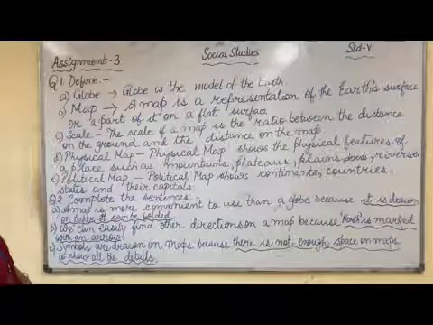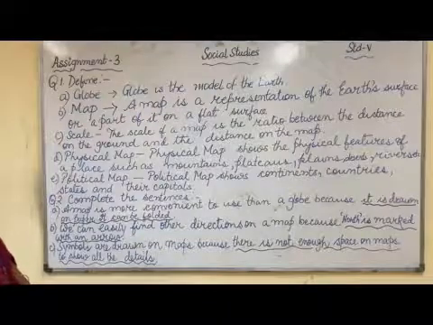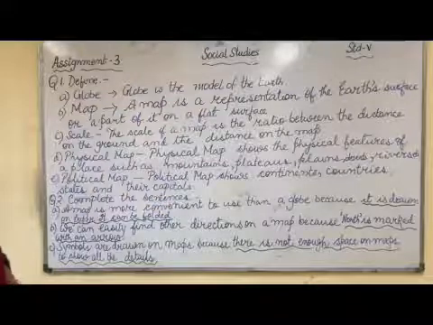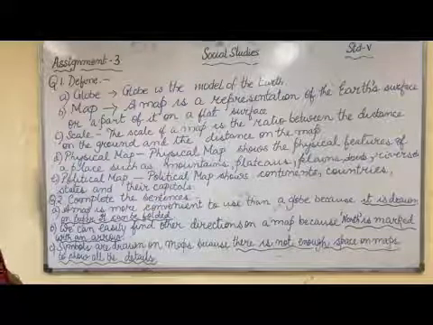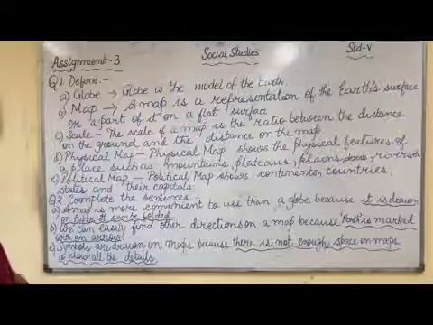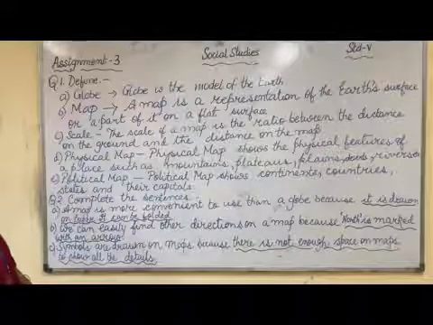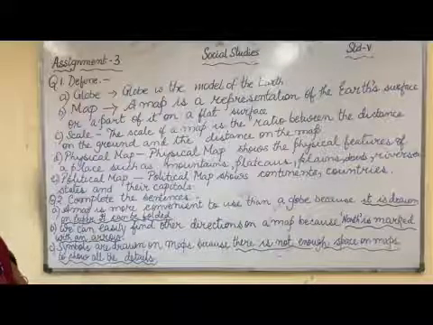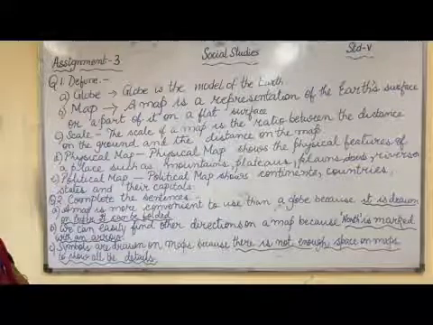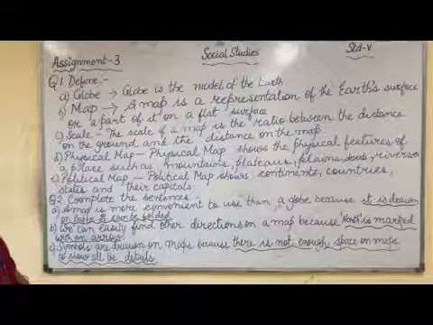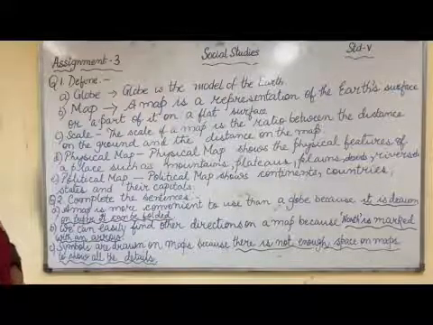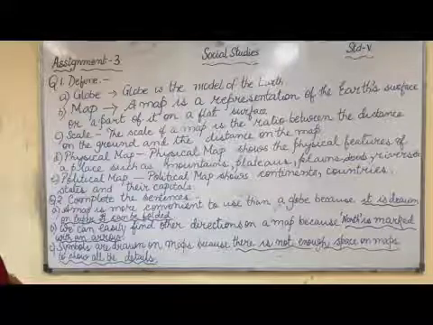Third one was scale. The scale of a map is the ratio between the distance on the ground and the distance on the map. Number D, physical map. Physical map shows the physical features of a place such as mountains, plateaus, plains, deserts, rivers, etc. Political map shows continents, countries, states and their capitals. These are the definitions which were given to you from lesson 1.